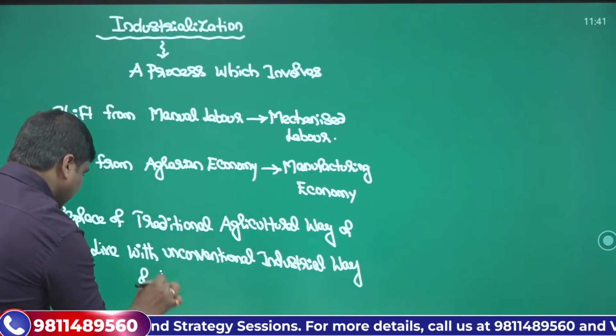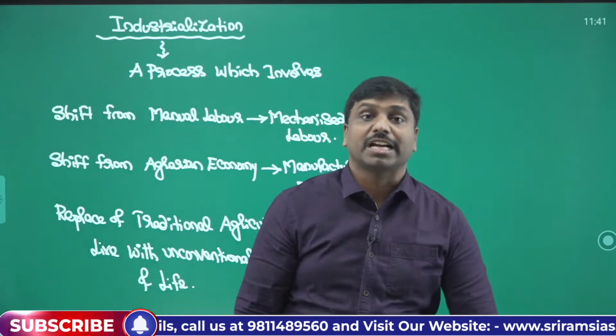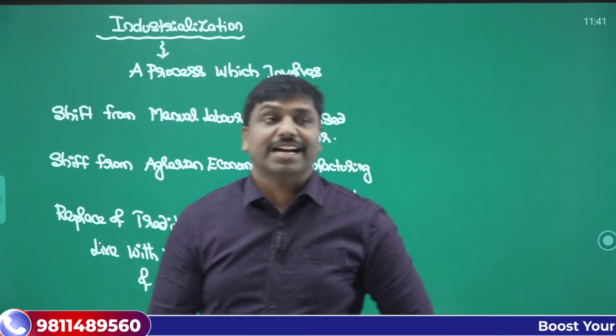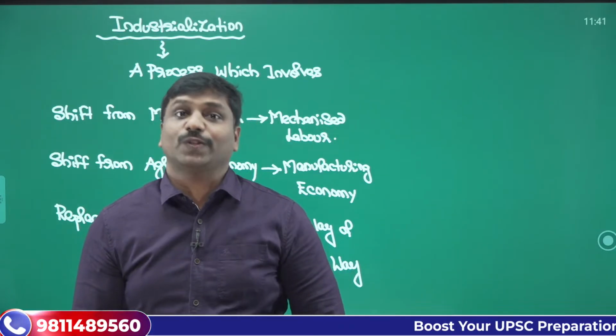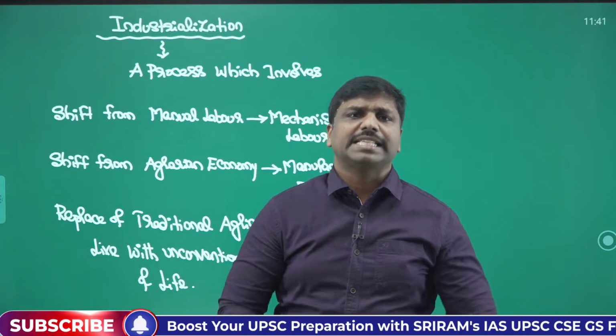These are certain aspects you should remember. What happens in industrialization? Without understanding what industrialization is, how can we understand the impact of industrialization? So that's the basic thing, and it is a basic process.